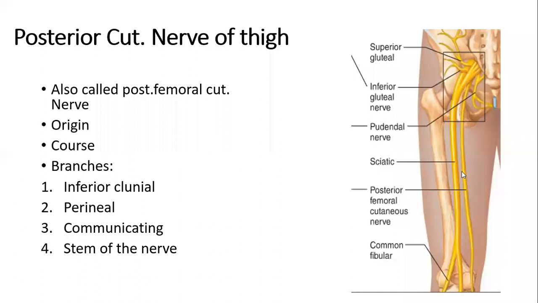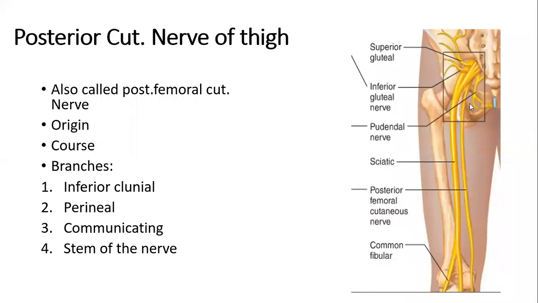And it continues to run till the level of the back of the knee, that is the region of the popliteal fossa, where posterior cutaneous nerve of thigh pierces the fascia lata, accompanies the small saphenous vein till the middle of the back of the upper part of leg.